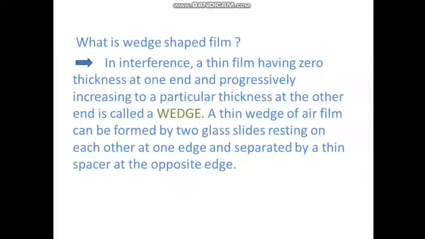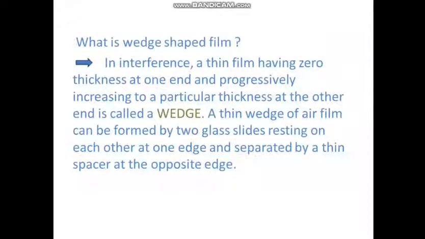And once we got an idea about a thin film, then we have to discuss about a wedge shaped film. A wedge shaped film is a thin film having a zero thickness at one end, and it increases progressively to a particular thickness at the other end, and that is called a wedge.